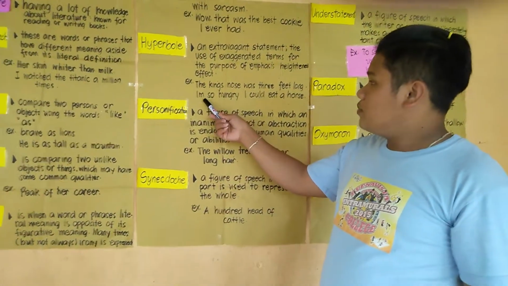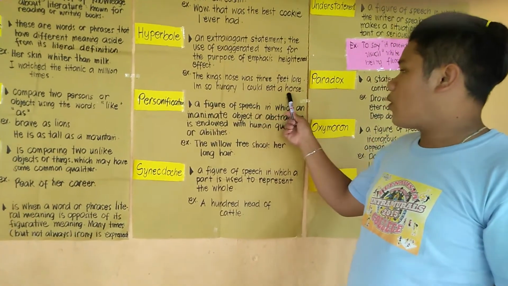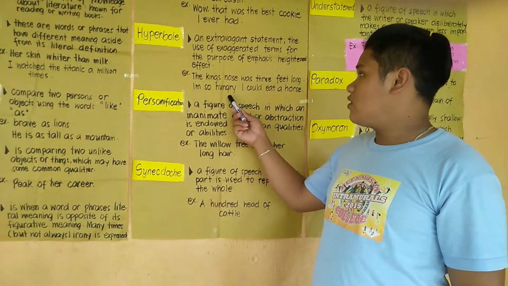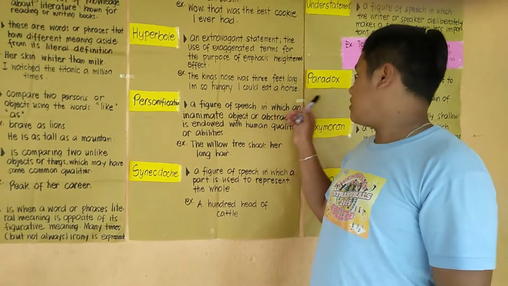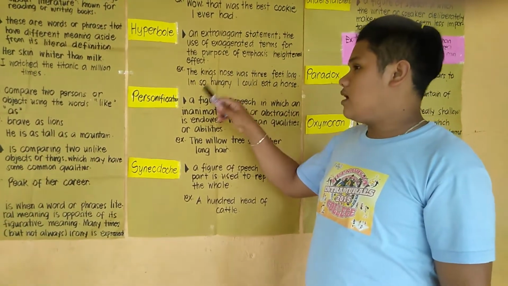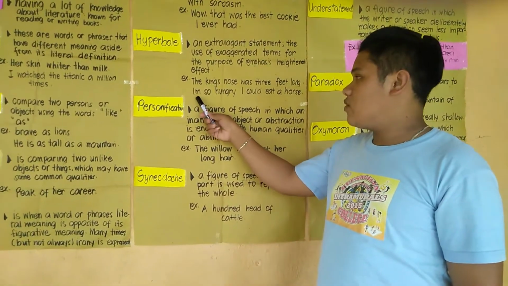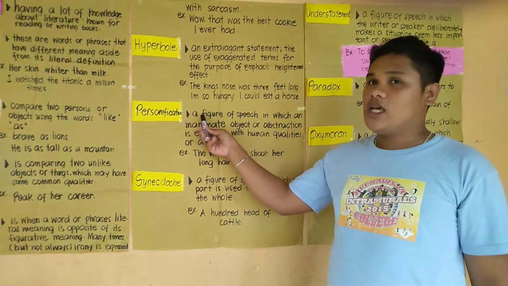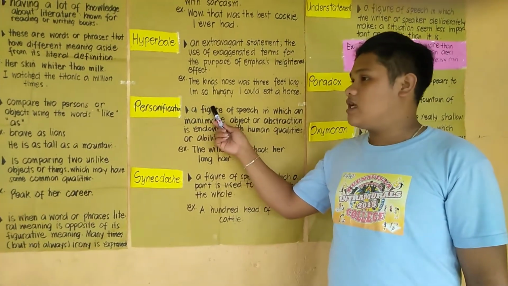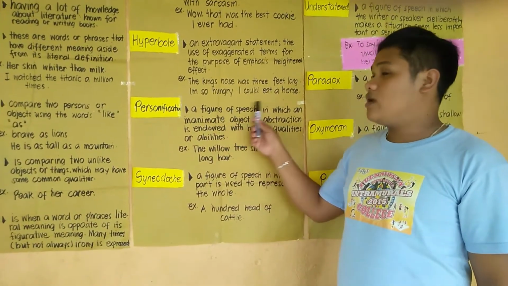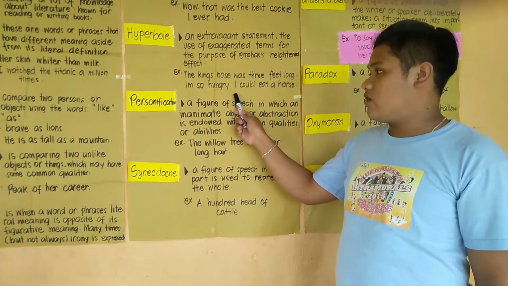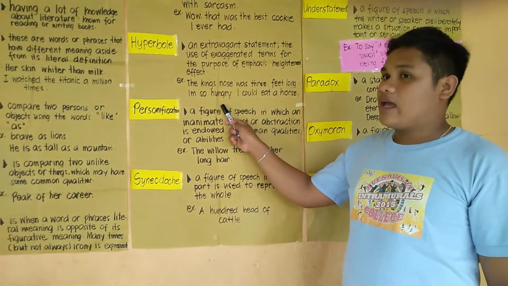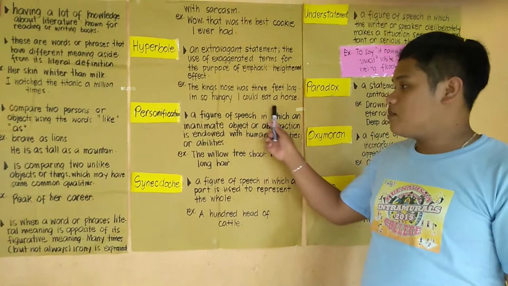So in the example "I'm so hungry I could eat a horse," of course, the literal meaning is that the person could eat a horse. But if we talk about figurative language, it means that they are very hungry and will eat. So that is one of the examples of hyperbole, or exaggerated terms.